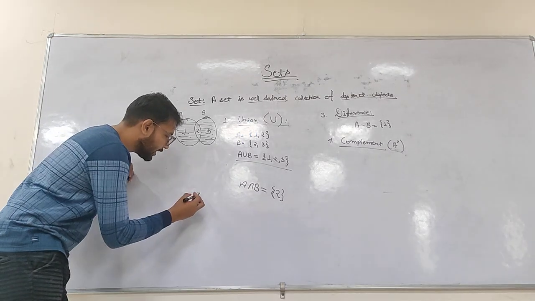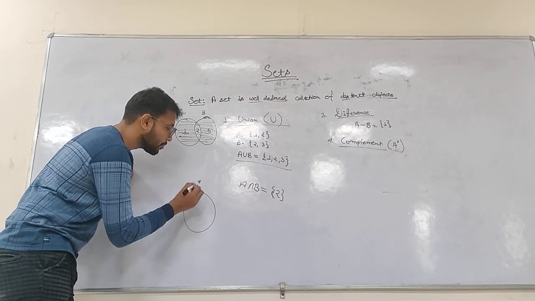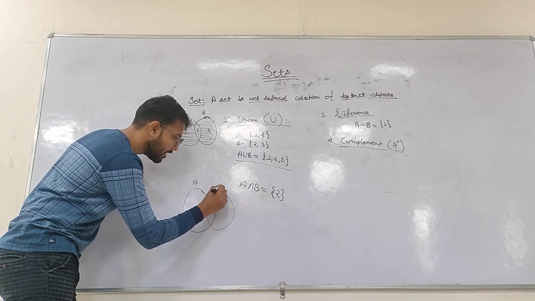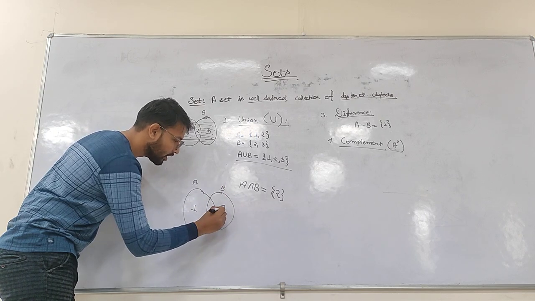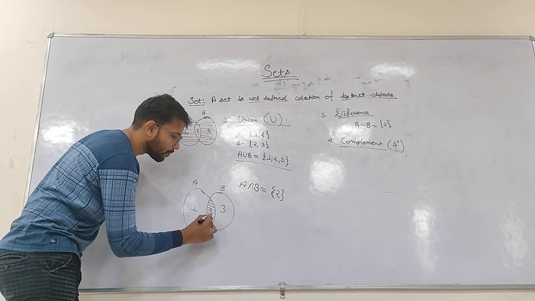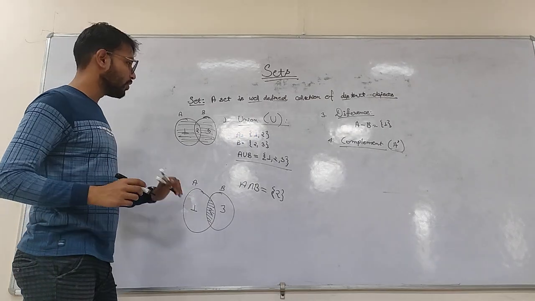So how can we represent it in the circle, in the Venn diagram? This is called the Venn diagram, and we represent it like this: this is A, this is B, 1, 3, and 2 is common. The answer is 2. The colored part would be 2. So this would be the answer.